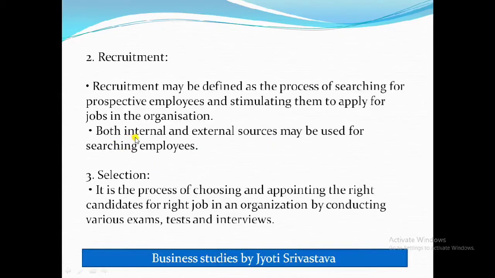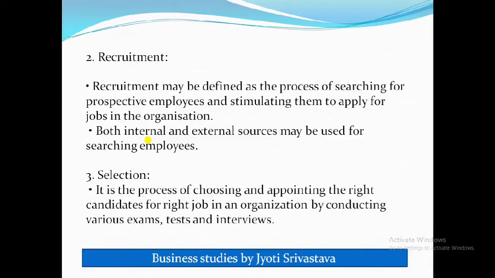Internal recruitment is like by the help of promotion or by the help of transfer. Like in our case, finance department, there are 11 employees, though 10 are required. So maybe the company can transfer one of the employees to marketing department. It can be done, or it can also be done by promotion. Okay, these internal and external sources we are going to study later on in this lesson only. Now let's focus on what is recruitment.